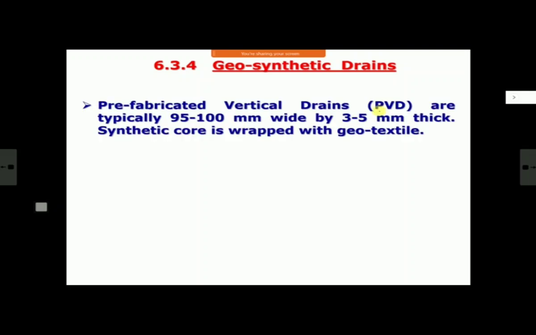In fact, these drains are the most commonly used drains nowadays. In vertical drains, more often than not, maybe 95% of the time, wherever people use vertical drains, they use geosynthetic drains. What exactly is there in a geosynthetic drain? They are also known as PVD. Their full name is prefabricated vertical drains.